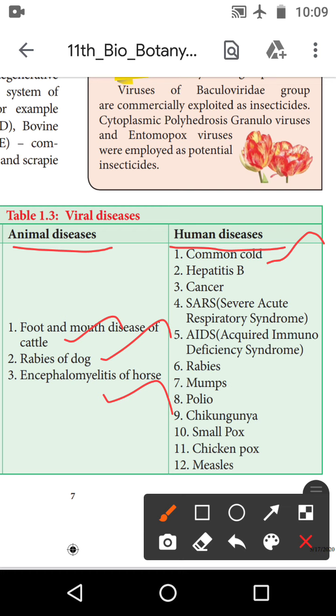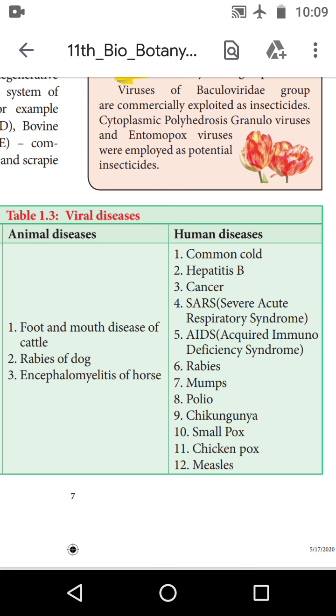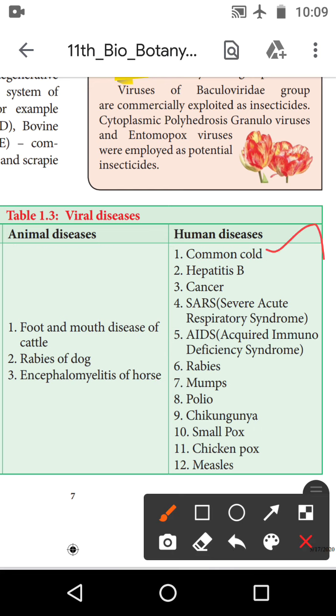What is the reason? Yeah, correct. The reason is that more than 100 strains of the virus affect a person with the common cold. You know that in adults the immunity power is at a high level, but in children the immunity power is very low. So children are mostly and easily affected by the common cold. Yes, already you know.